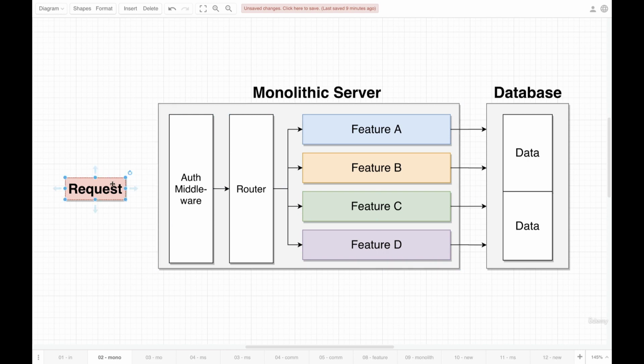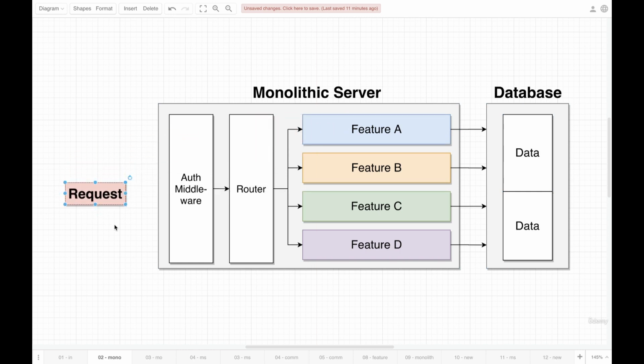So we might imagine that with a monolithic server, we have some request coming from a user's browser or mobile device that will flow into our application and go through maybe some pre-processing middleware. Then it goes off to some router. That router might then inspect the request and decide to send it off to some very specific feature to be further processed. So maybe in this case, it goes off to feature A, and feature A might decide to read or write some data out of a database, eventually formulate a response, and then send a response back to what made the request.